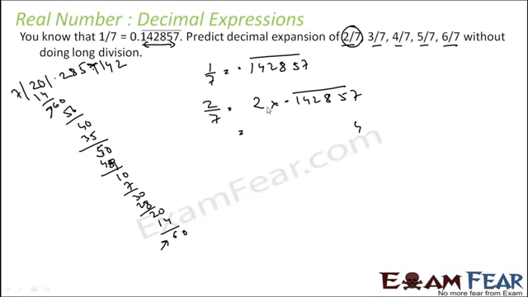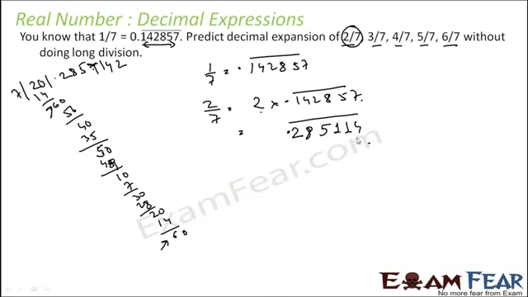Let's multiply. 7 into 2 is 14, carry 1. 5 into 2 is 10, carry 1 is 11, carry 1. 8 into 2 is 16, carry 1, 17, and then carry 1. 2 into 2 is 4, plus the carried over 1 is 5. 4 into 2 is 8, 2 into 1 is 2, and there's a dot. This is what you will get.